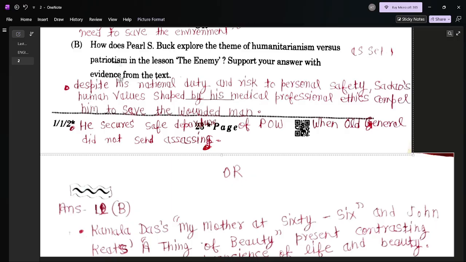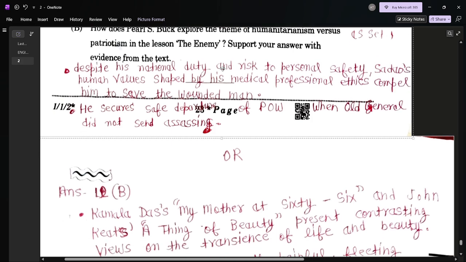CBSE always asks questions from theme, message, plot, characters. And here you can see this is a totally thematic question, the theme of humanitarianism versus patriotism. On one side there was professional ethics, and on another side, he had to prove himself a true patriot towards the nation, national loyalty.